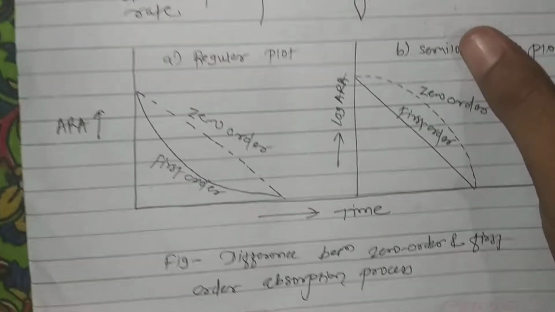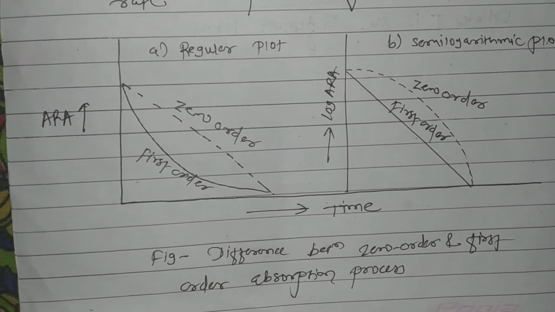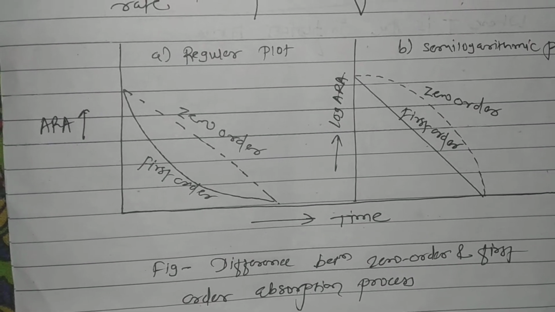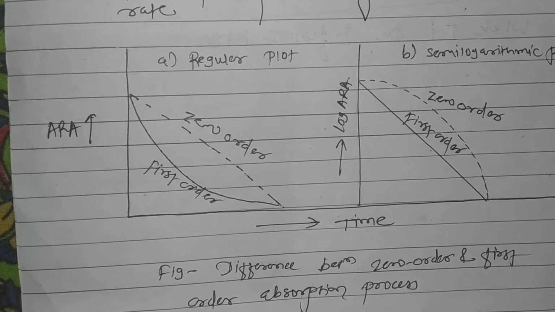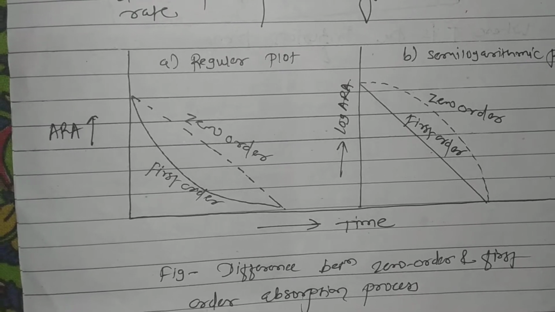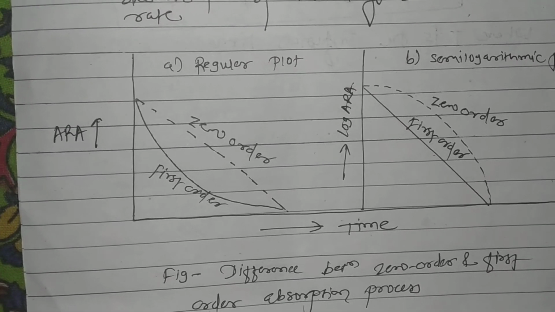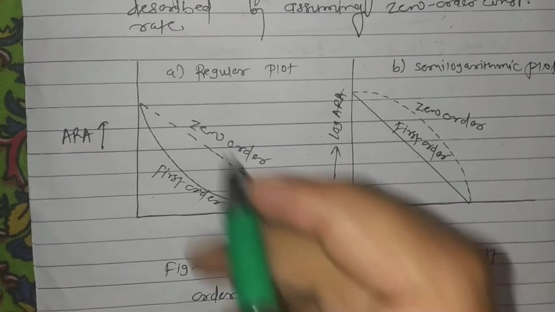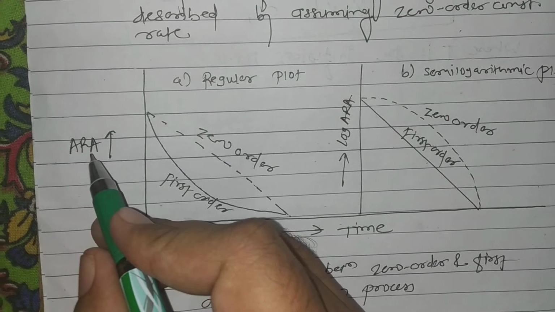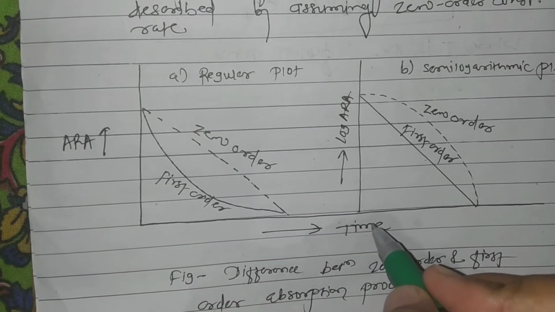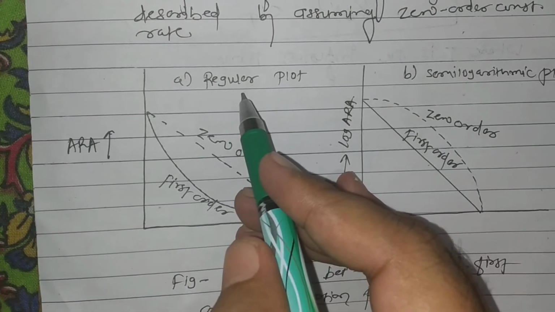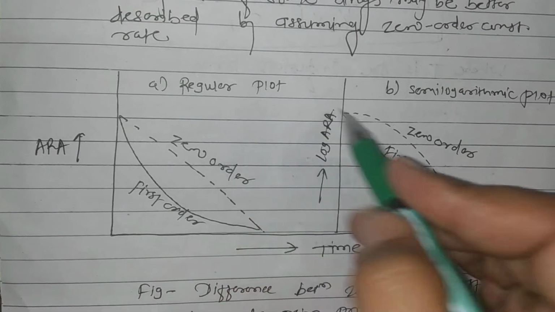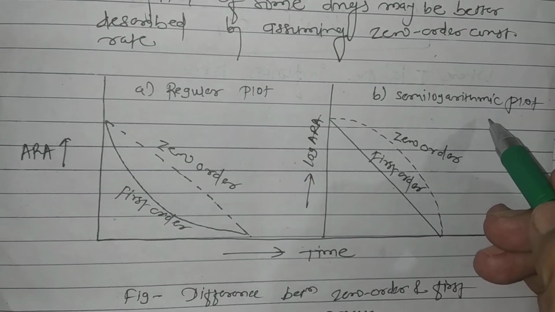So here a graph is given which shows the difference between the absorption of drug after extravascular administration by a zero order rate process and a first order rate process. If you plot a graph of ARA, that is amount of drug remaining to be absorbed, versus time, two graphs will be obtained: one is our regular plot, that is a Cartesian plot, another one is the semi-logarithmic plot.